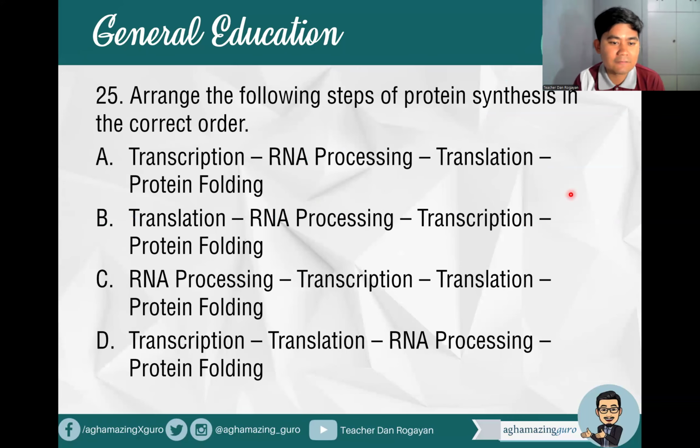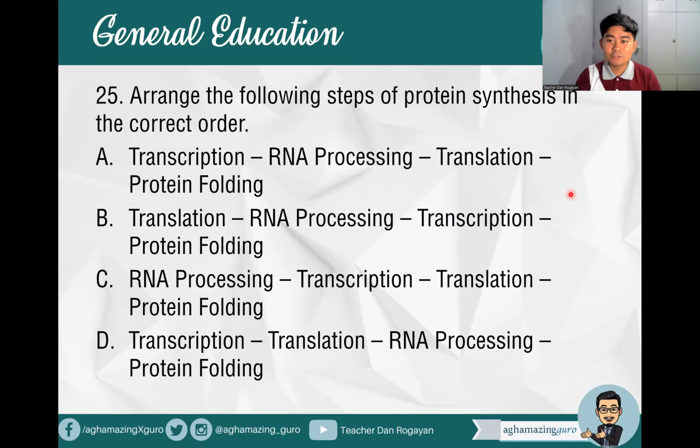Okay, number 25, arrange the following steps of protein synthesis in the correct order. We have four terms: transcription, RNA processing, translation, and protein folding. Which is the first and which is the last? The first step is transcription.